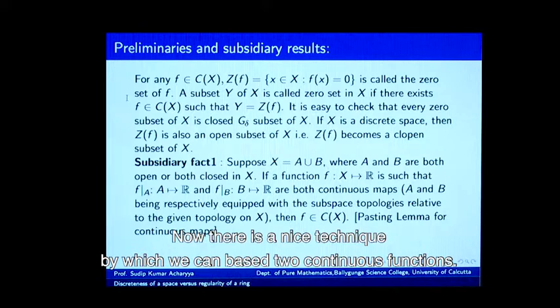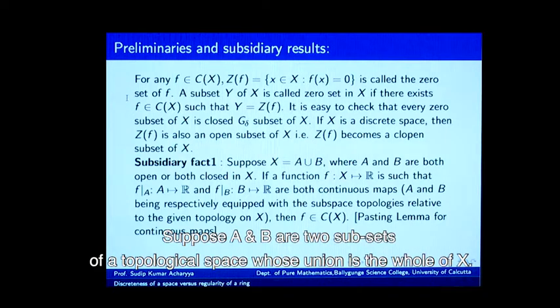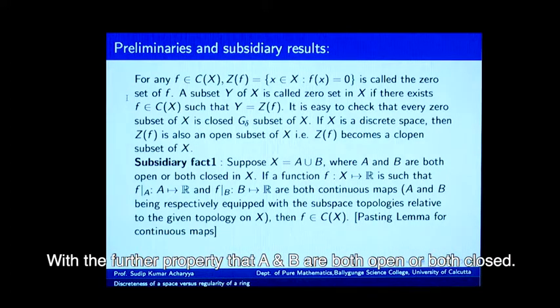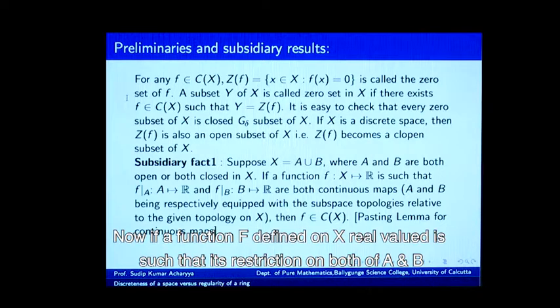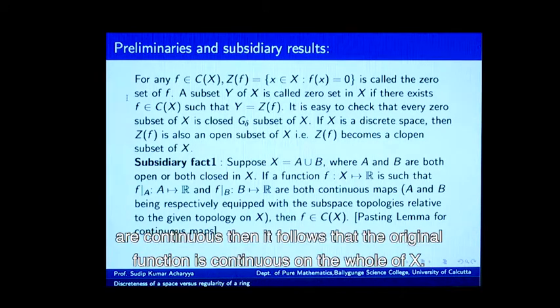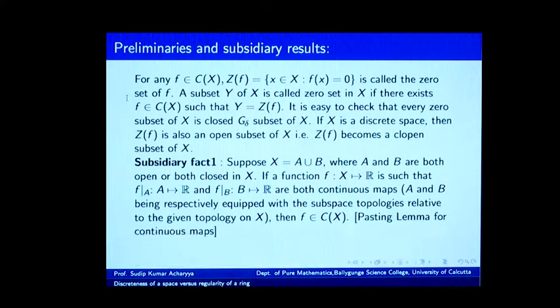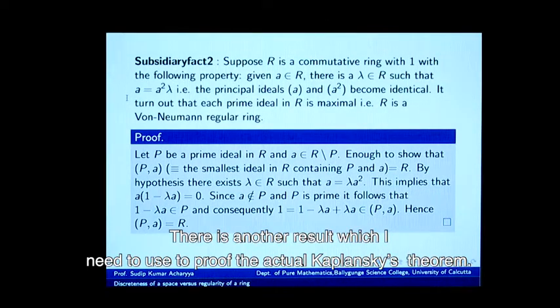Now, there is a nice technique by which we can paste two continuous functions. Suppose A and B are two subsets of a topological space whose union is the whole of X, with the further property that A and B are both open or both closed. Now, if a real valued function f defined on X is such that its restrictions to both A and B are continuous, then it follows that the original function is continuous on the whole of X. There is another result which I need to use to prove the actual Kaplansky's theorem.